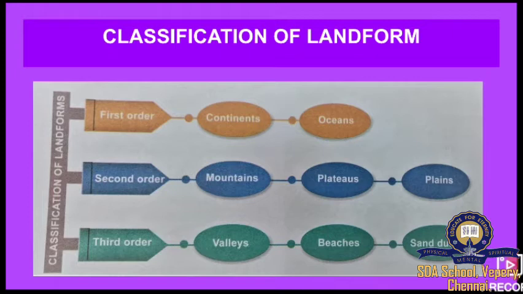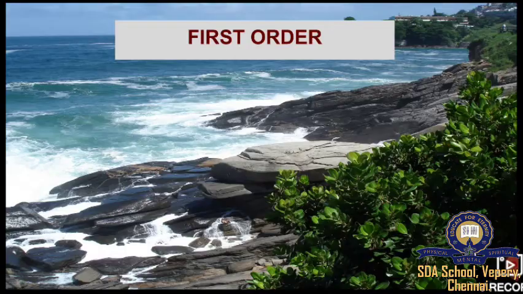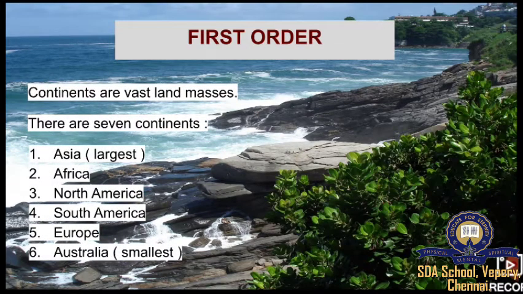So, as I said earlier, we are going to see what are continents, oceans, and the second order mountains, plateaus, and plains. I will be explaining each and everything. Listen carefully, okay, students? So let's first look at the first order. Under the first order, the first one is continent. What are continents? Continents are vast land masses. They are just land, huge land.